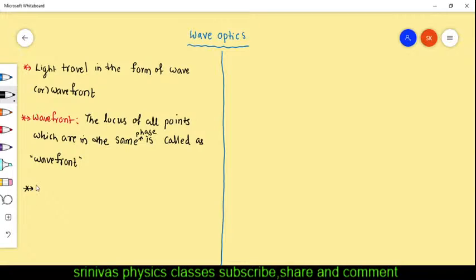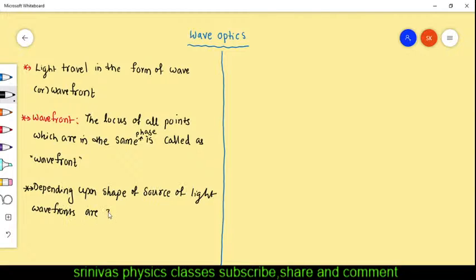It is called a wavefront. Depending upon the shape of the source of light, wavefronts are classified into three types.